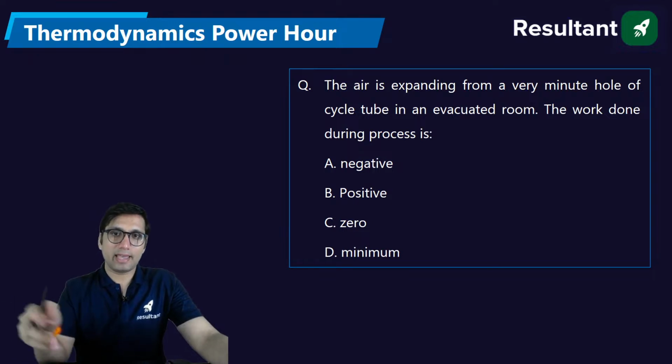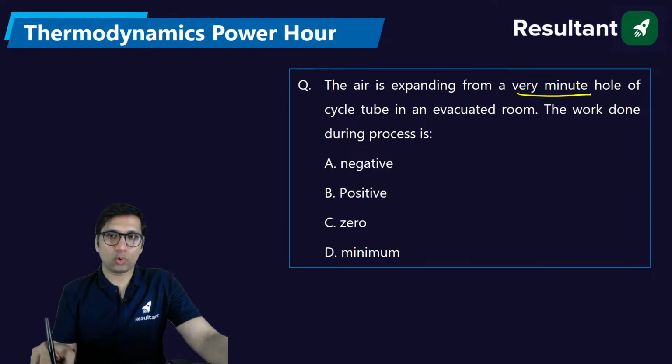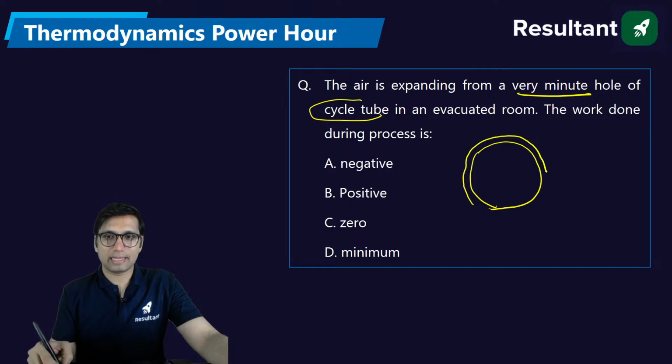The air is expanding from a very minute hole of a cycle tube. So we have a bicycle tube, and a small hole is there, a puncture basically, and the gas is getting leaked from the cycle tube.